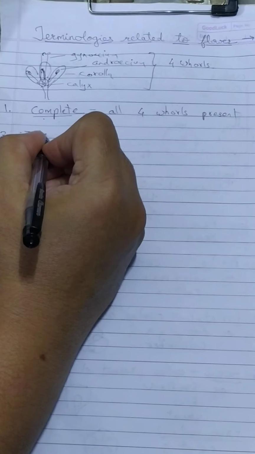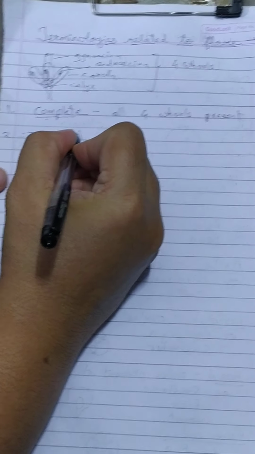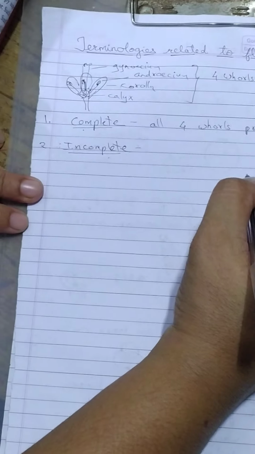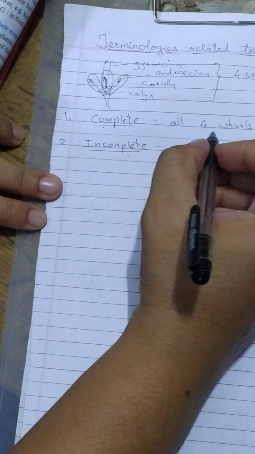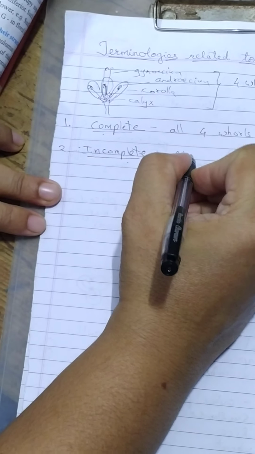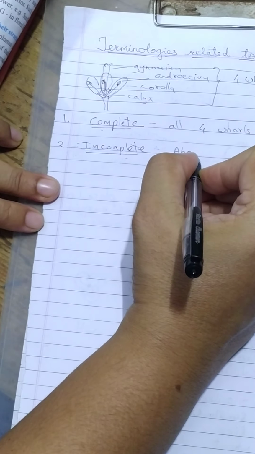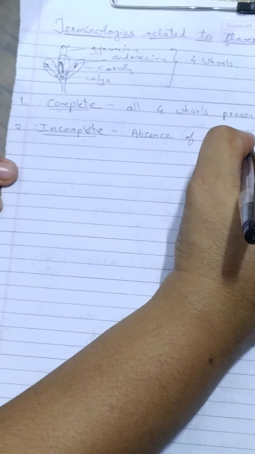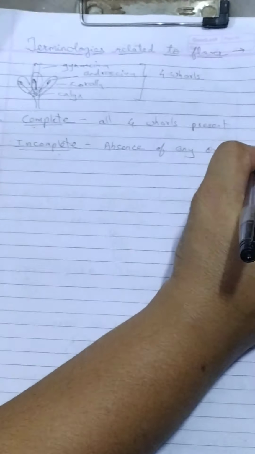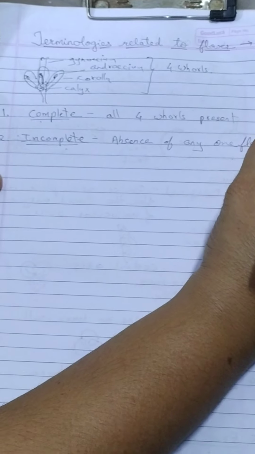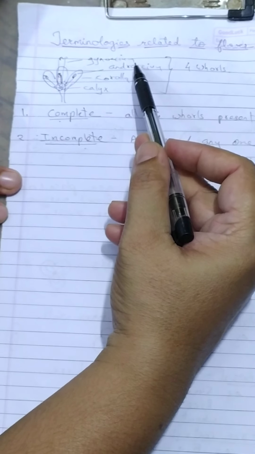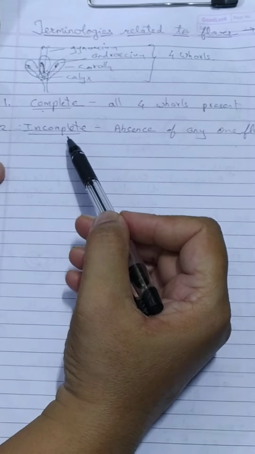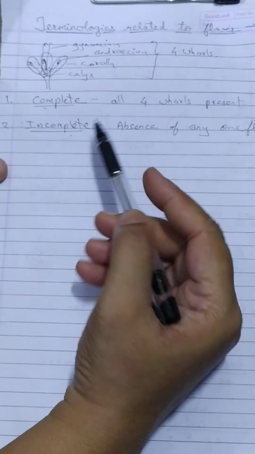Next is the incomplete flower. Incomplete flower means absence of any one of the floral whorl. Either androecium or gynoecium, calyx or corolla. If any of the whorl is absent, it is called as incomplete.